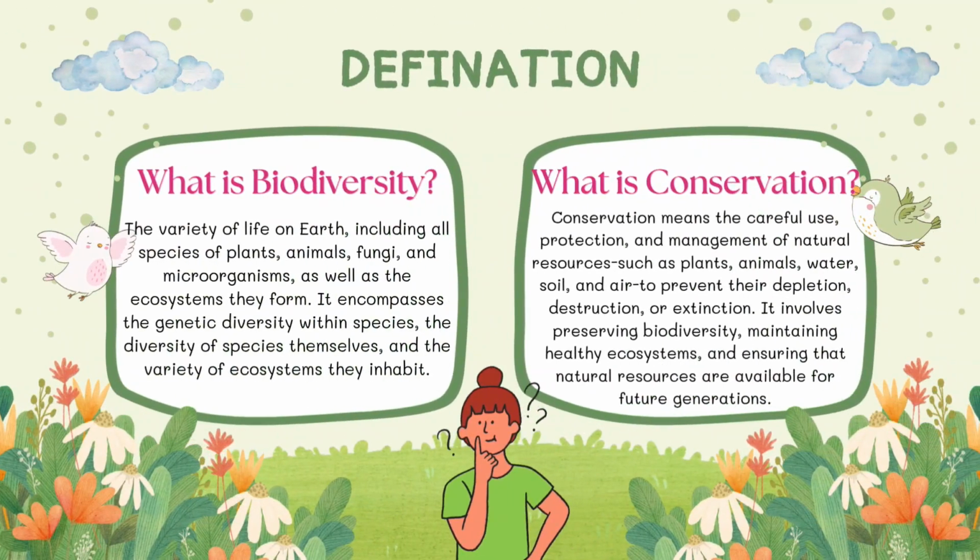What is biodiversity? The variety of life on Earth, including all species of plants, animals, fungi, and microorganisms, as well as the ecosystems they form. It encompasses the genetic diversity within species, the diversity of species themselves, and the variety of ecosystems they inhabit.